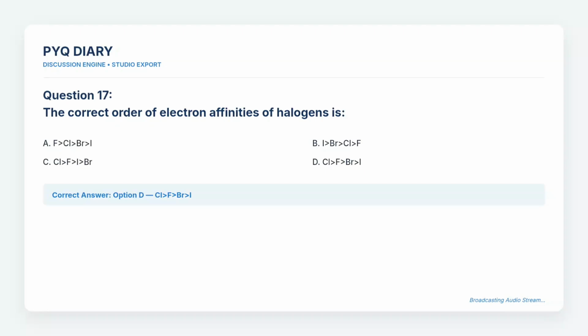Iodine. Question 17. The correct order of electron affinities of halogens is? The choices are A. F > Cl > Br > I, B. I > Br > Cl > F, C. Cl > F > I > Br, and D. Cl > F > Br > I. The correct answer is option D. Cl > F > Br > I.